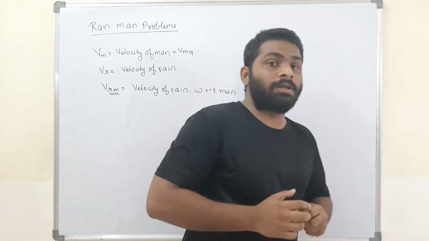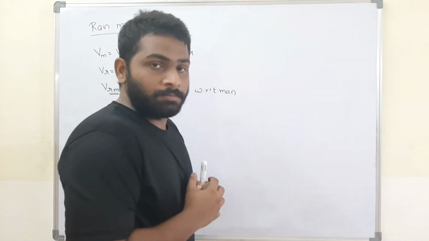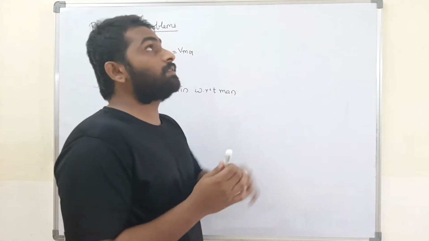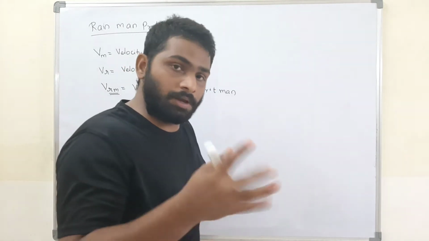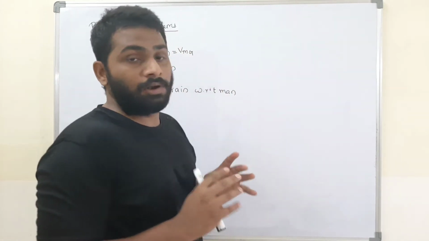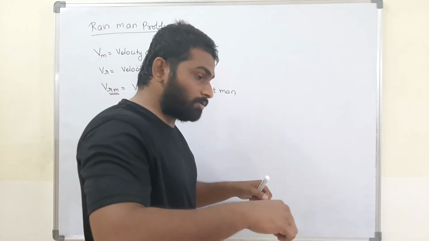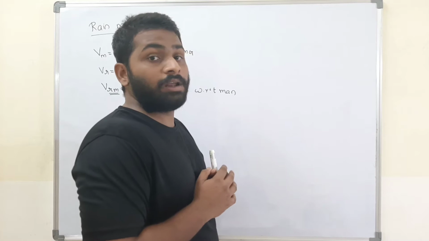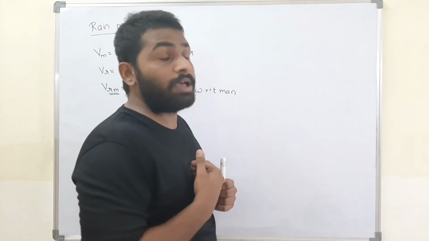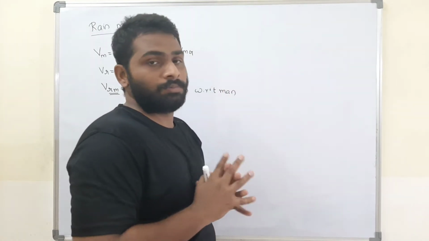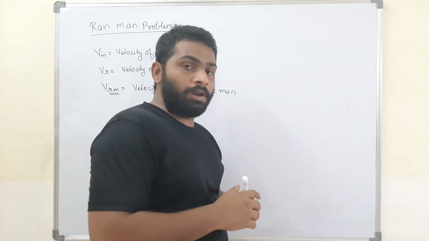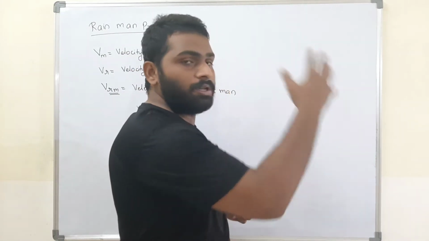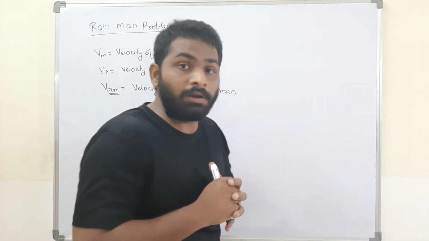That means I am going on a motorbike with some speed Vm, and the rain is falling down with a velocity Vr, that is velocity of rain. When I am standing here, my velocity is 0. How will I feel the rain? I will feel the rain as if it is falling vertically. Now when I am going on a bike, I am slowly increasing the velocity of the bike. What will happen?